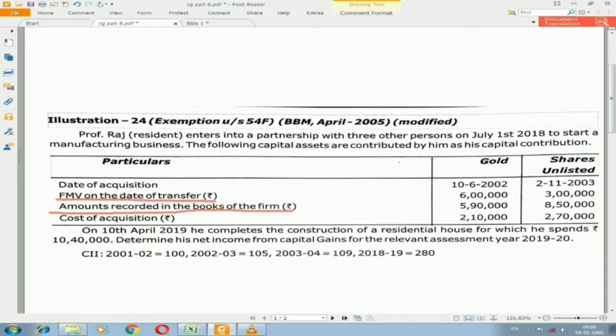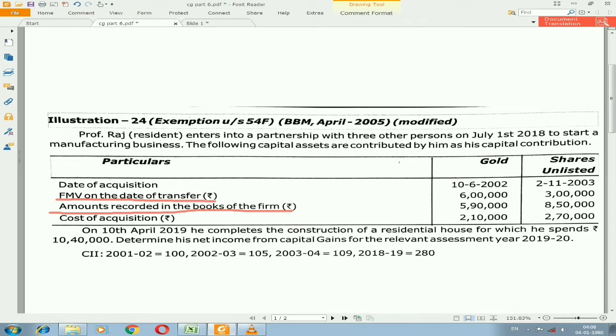But in this illustration we have the market value on the date of sale as well as the amount recorded in the books of the firm. In this situation we are supposed to take the books of the firm, not the market value on the date of transfer, because the amount recorded in the books of accounts will be considered as documentation when the auditor comes to verify.